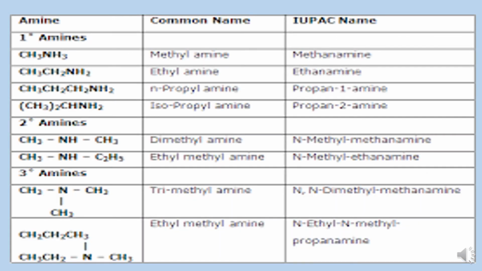Let us see a few more examples for secondary and tertiary amines. As you can see the last example here, this nitrogen atom is attached with three different alkyl groups. One side it is methyl, one ethyl and one propyl. So accordingly propyl or the 3 carbon chain will be selected as the parent chain, and two smaller groups ethyl and methyl will be used as prefix, and the name will be N-ethyl N-methyl propane amine.